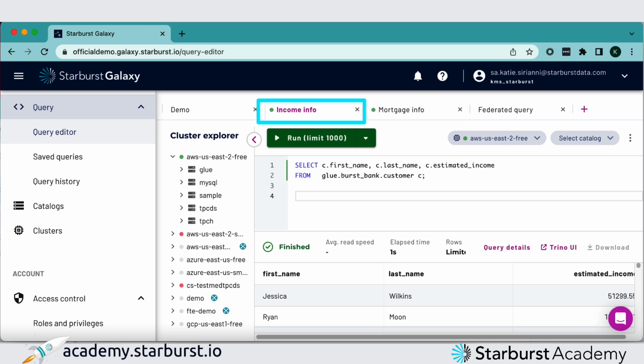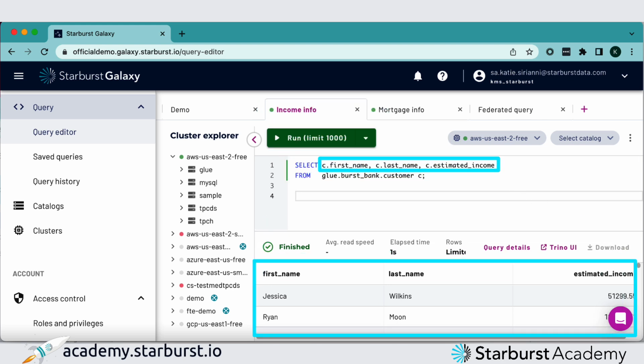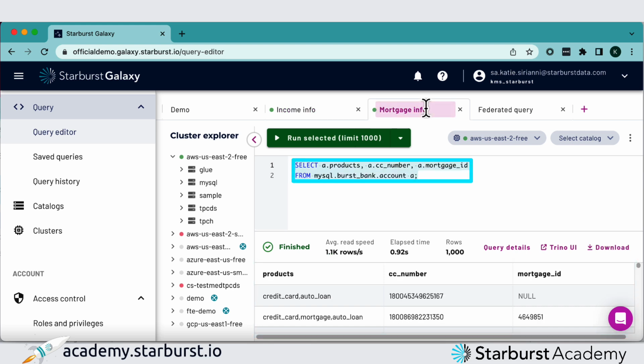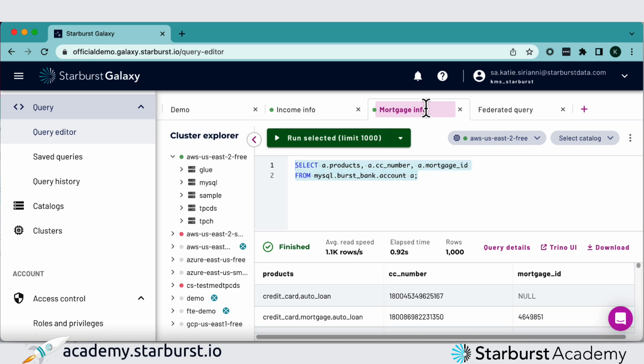From the Glue catalog, we'll be looking at a table that includes customer information such as name and estimated income. From the MySQL catalog, we'll be looking at a customer's credit card and mortgage information. Both of these tables also include a customer key, which is what we'll join them on. Let's do that in a new tab that contains the query I'll run to federate the data.